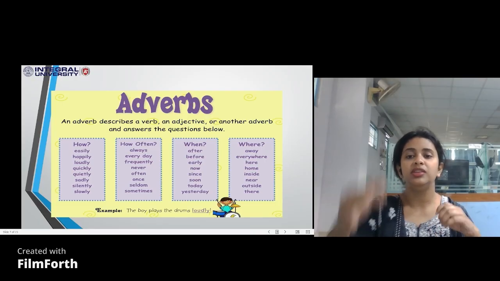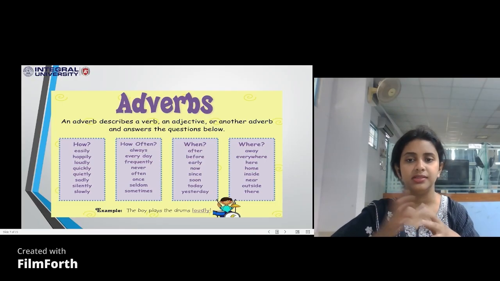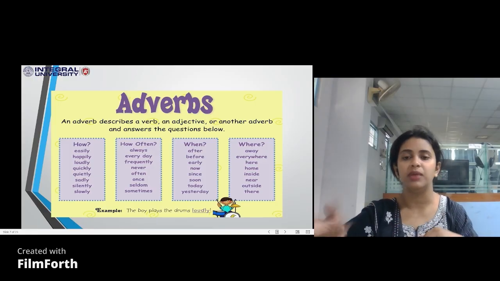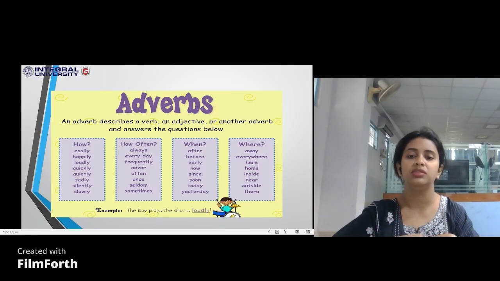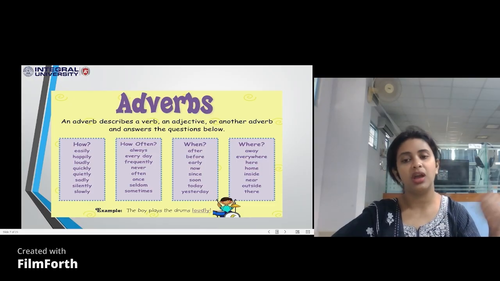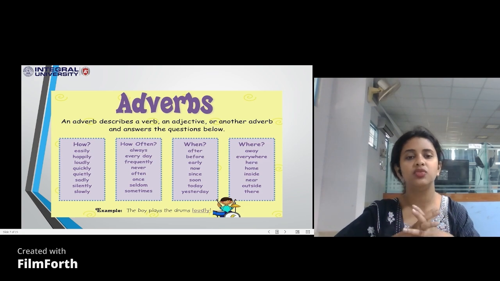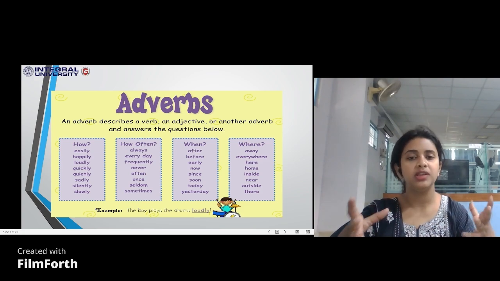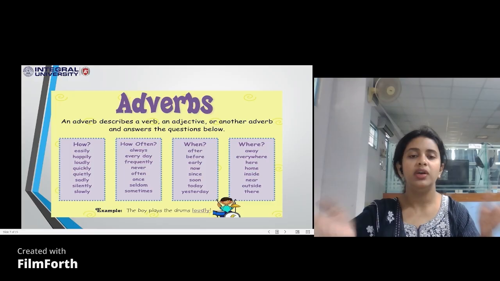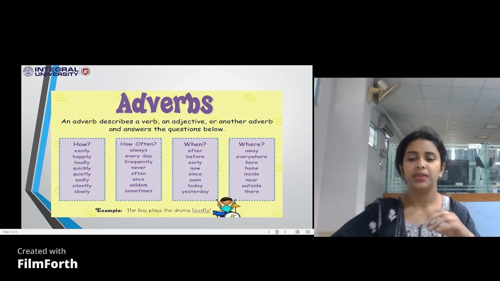It also answers the question where, as it is there in the slide. So where do you walk? I walk here, I walk at my home, I walk inside the house, I walk near the roadside bridge. I walk outside in the garden, I walk there. So we are answering questions like how, how often, when and where, adding extra information to the verb that is performed, and that's what we call an adverb. Moving ahead.